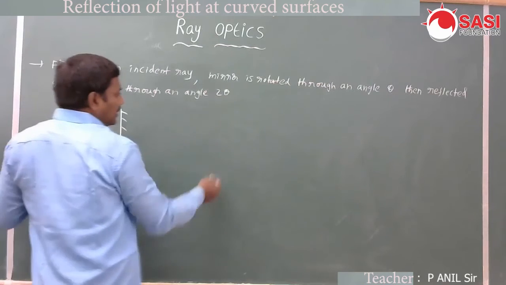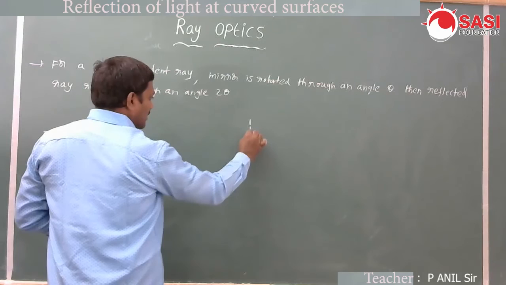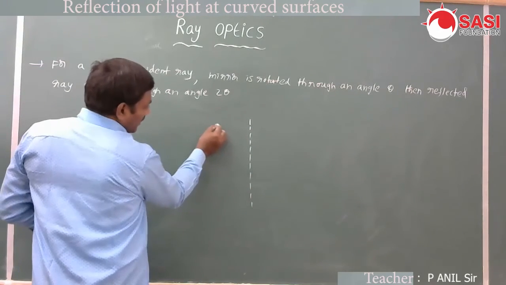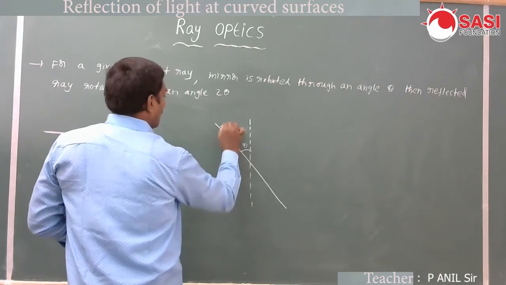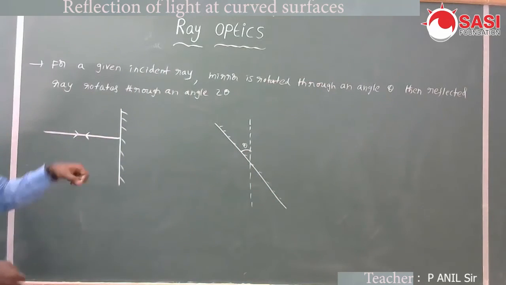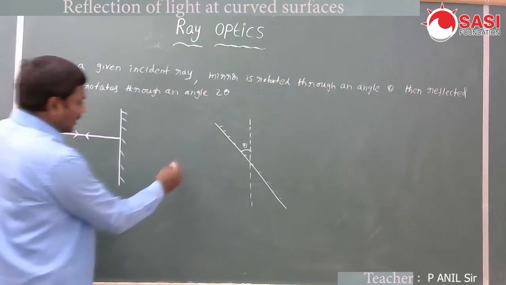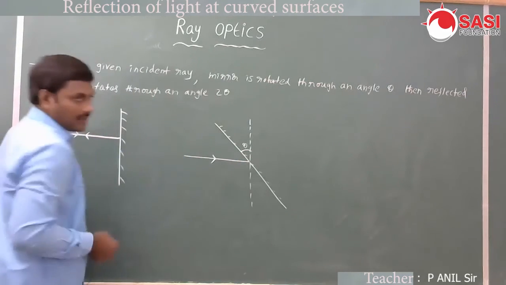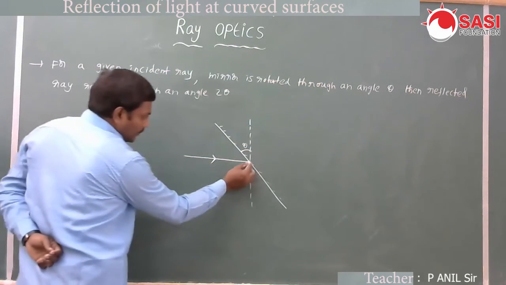Suppose the mirror is rotated through an angle theta. Here the actual position of the mirror was like this, and now it is rotated through an angle theta. For the same given incident ray, what is the normal at this point of incidence?